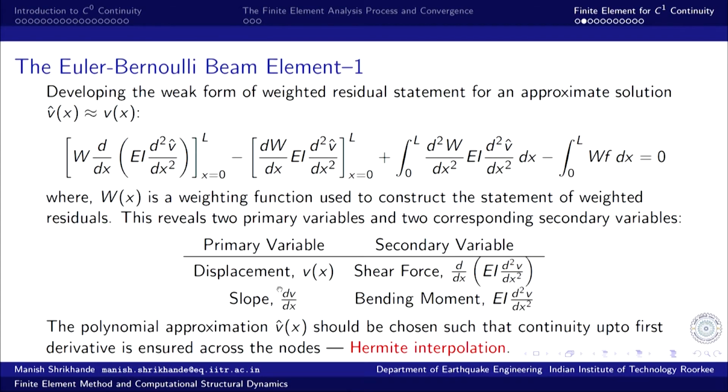So, in this case we require continuity not just of the value of the transverse displacement, but also of the slope of that displacement function at the nodes. So, there are these two primary variables at the nodes.